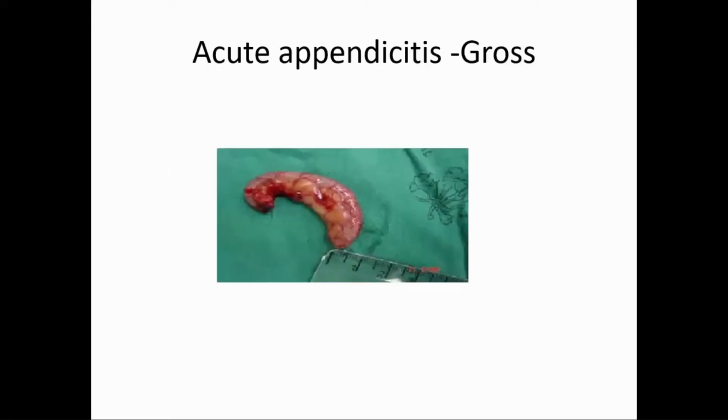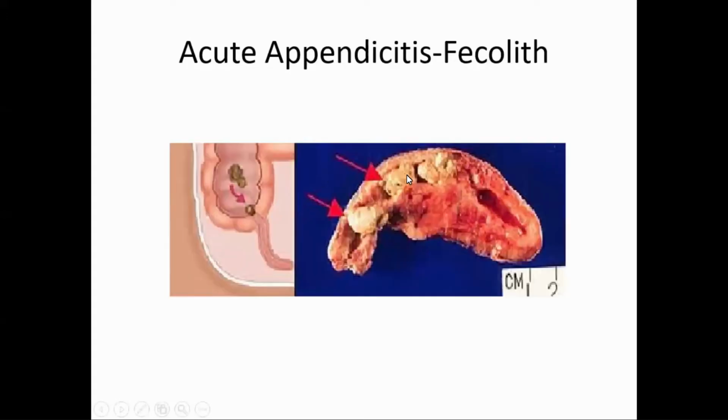Now this is acute appendicitis, you can see it is red and hyperemic. These are the fecal stones, two, three of them, blocking the lumen. And this is a very chronic obstruction, so you can see the wall of the appendix is thickened because it is trying to push the content outside, but it is blocked, so it gets hypertrophy. See how the fecal matter comes from here and blocks the lumen.